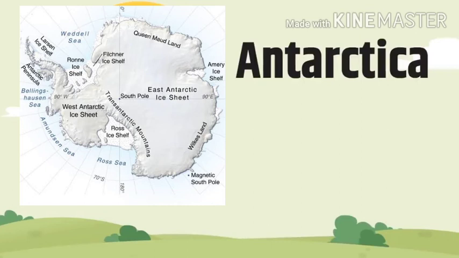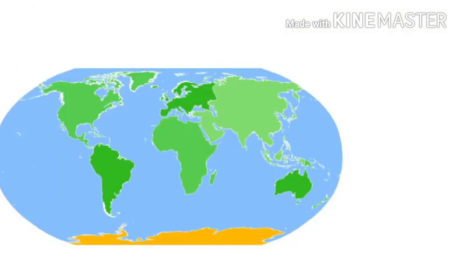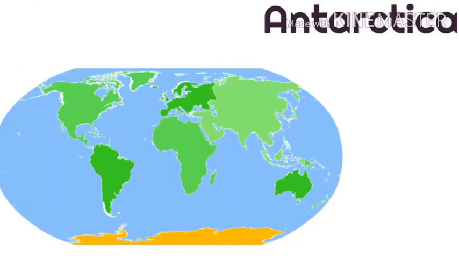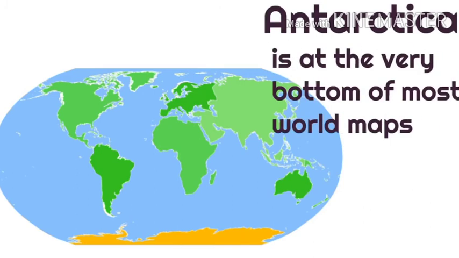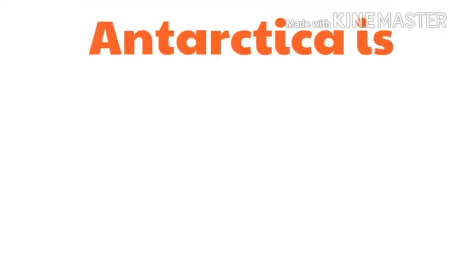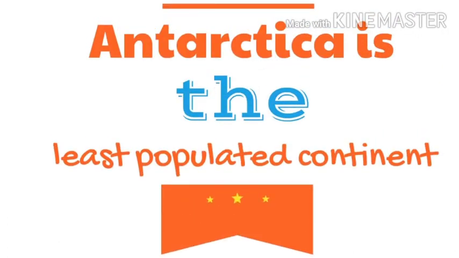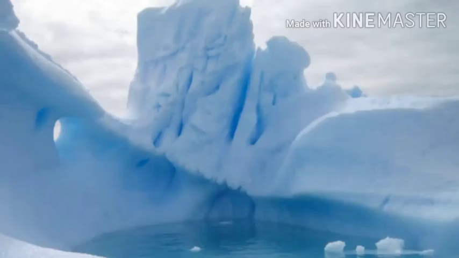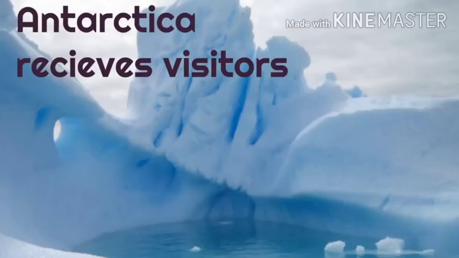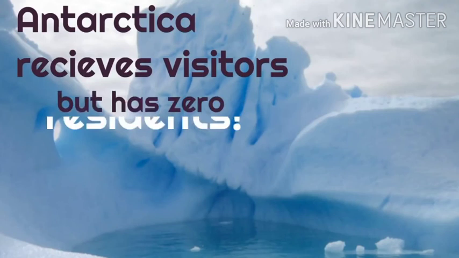The last but not the least is Antarctica. This is the continent that has no permanent resident, like there's no landform there. In Antarctica, people are not living there. It's more of ice. Antarctica is a frozen continent and one of the coldest places on earth. It is the least populated continent. Yes, Antarctica is 98% ice. Imagine, can you stay in such an environment? Look at it now, ice. It receives visitors but no permanent resident.